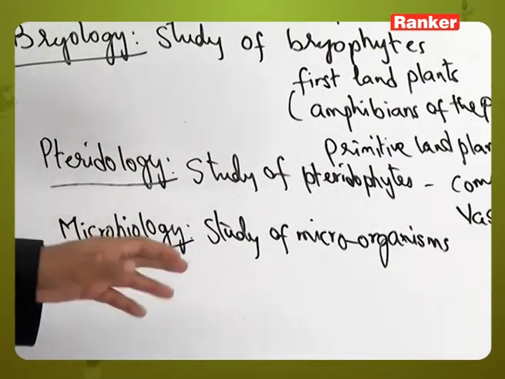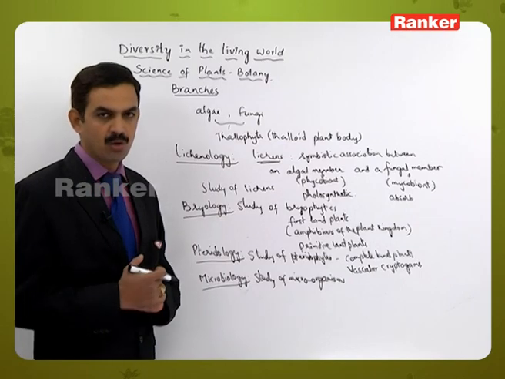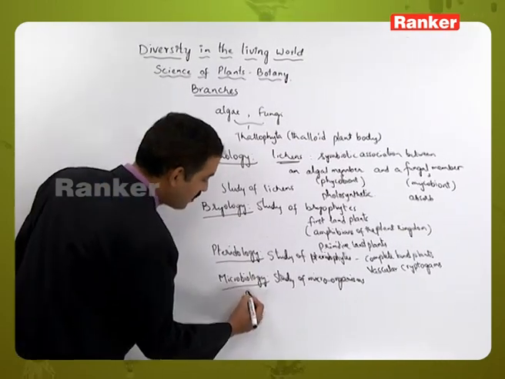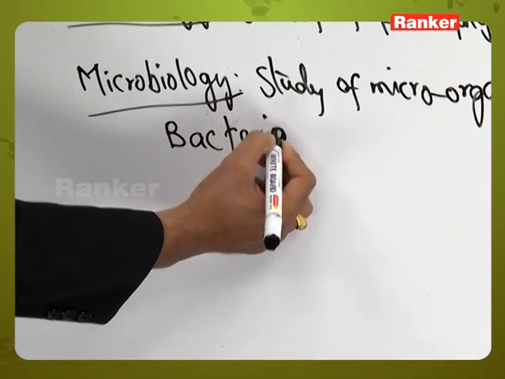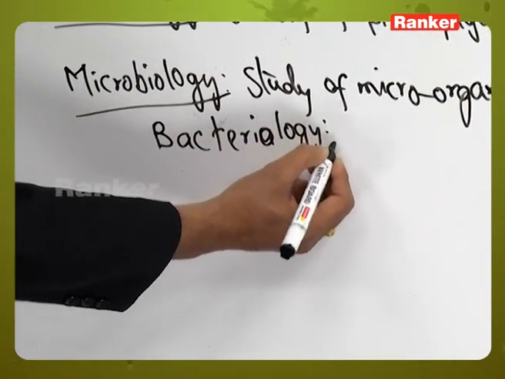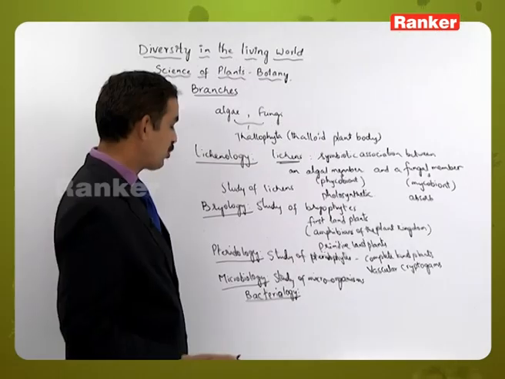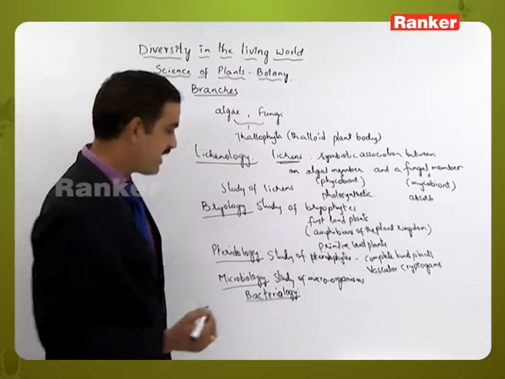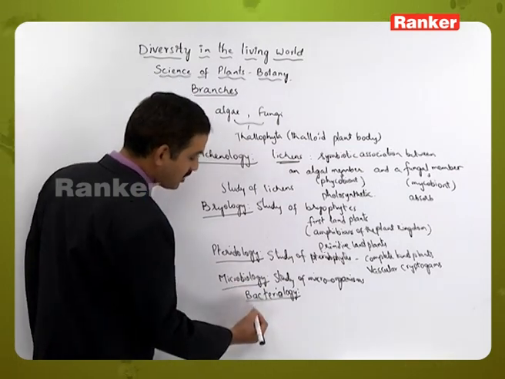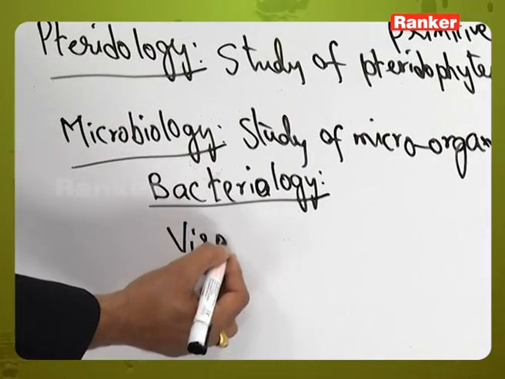That's why microbiology deals with the study of microorganisms. Since many types of microbes have been identified, they divided this microbiology into bacteriology and virology.